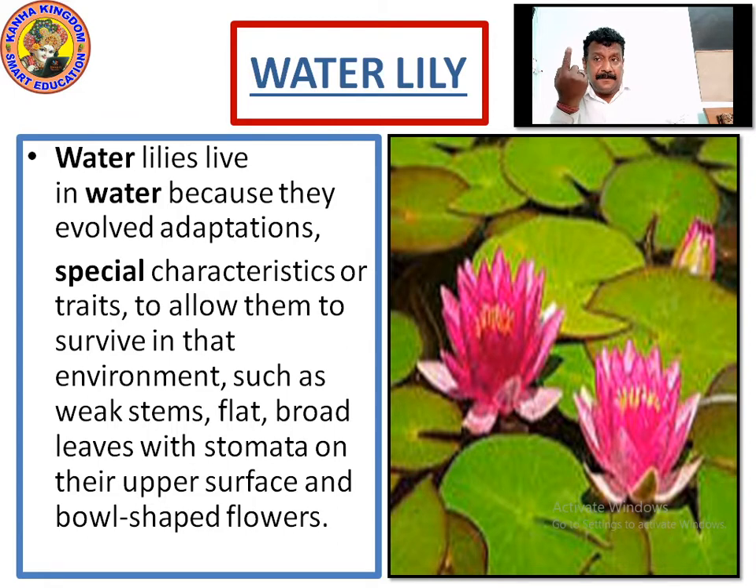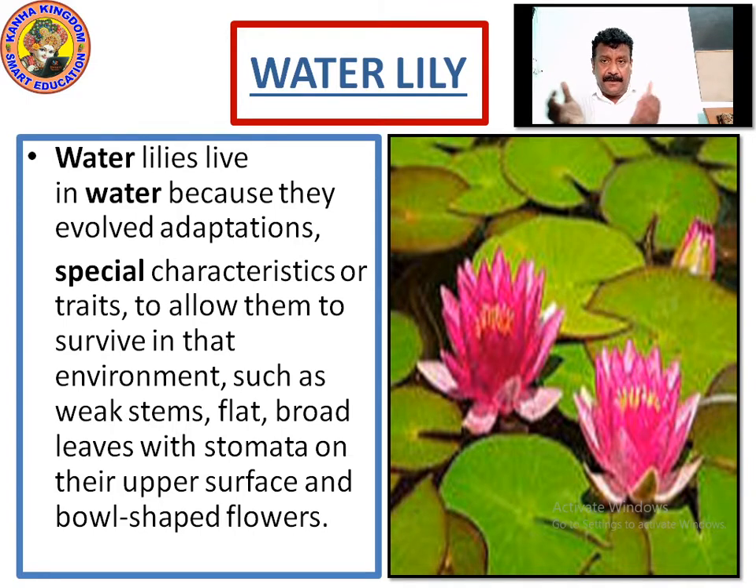stems. The stems are very weak. Flat broad leaves with stomata. The leaves have those small holes, the small pores from where the gas can pass and come through on their upper surface, with ball-shaped flowers. Ball-shaped flower: ball means you can see the shape of a ball.